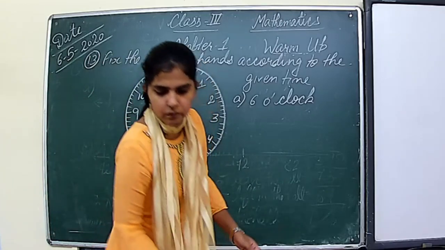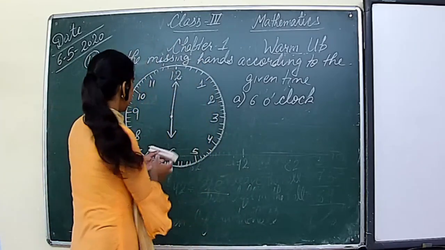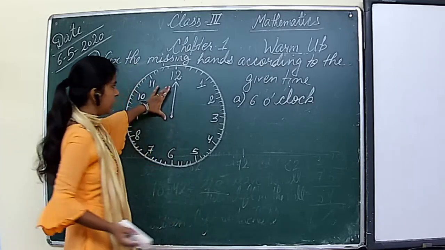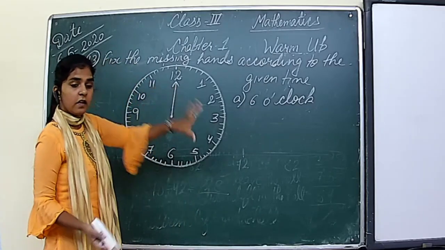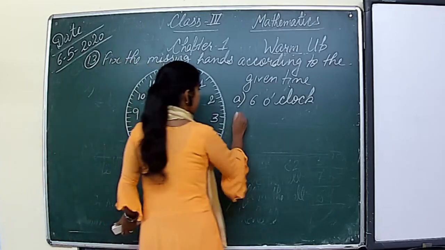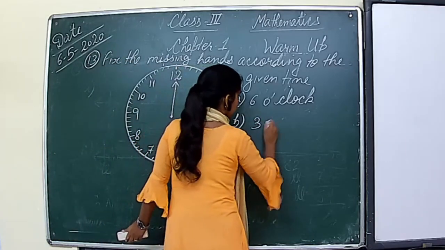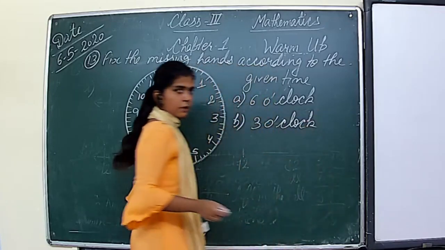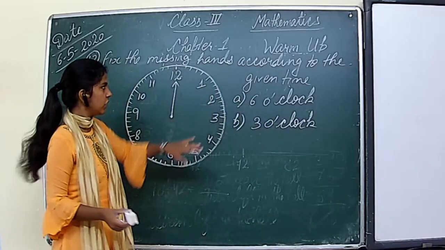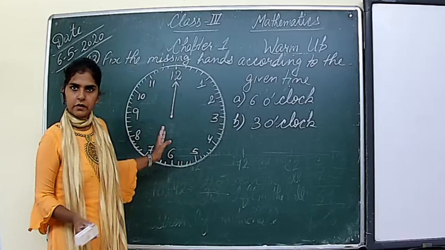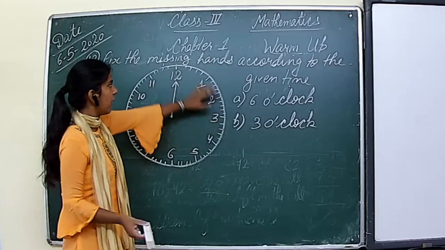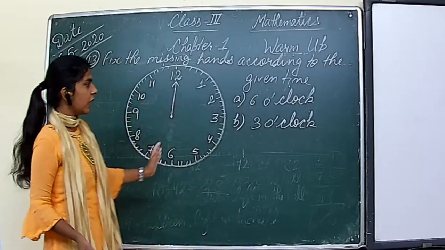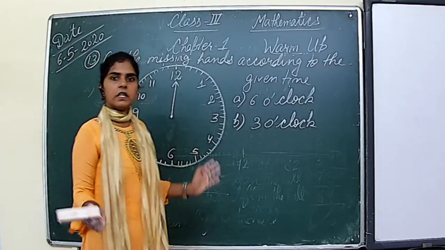So let's start the second part. In the second part, this hand is given like that, and the time is 3 o'clock. In this question, we need to draw the clock like that, and we need to tell where the second hand will be.